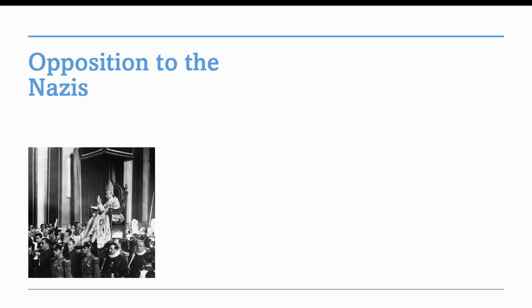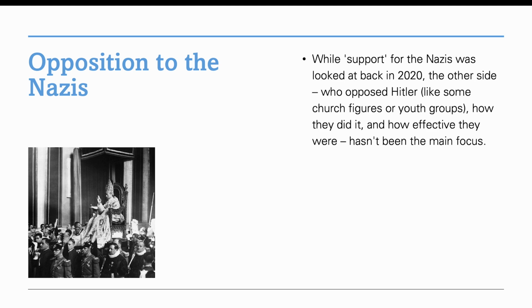We'd also suggest you look into opposition to the Nazis. While support for the Nazis was looked at back in 2020, the other side, who opposed Hitler, like some church figures or youth groups, how they did it and how effective they were, hasn't been the main focus in the exams. It could prove beneficial to focus on this.